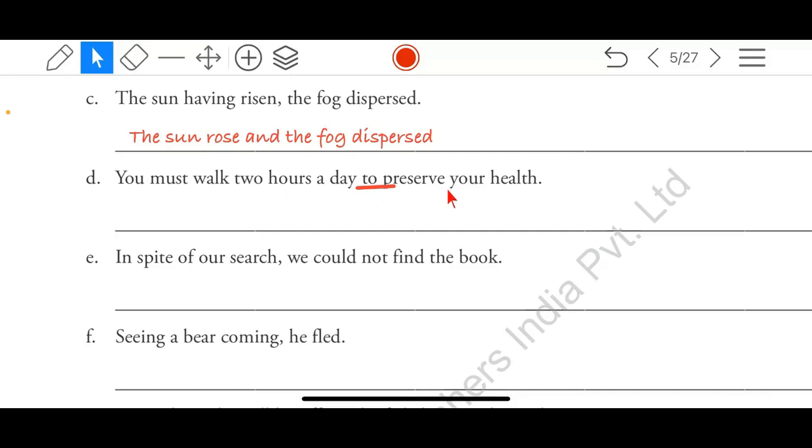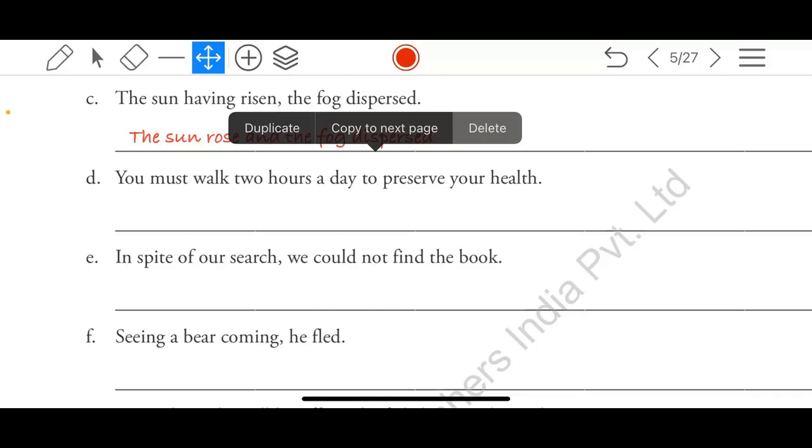But here we don't have to write ing. Think about some other conjunction from FANBOYS. Only 7 are there. Think about it fast. Quick. You must walk 2 hours a day will preserve your health. See, first of all, tell me, do you know the FANBOYS full form? The 7 conjunctions: for, and, nor, but, or, yet, so. One of these will come. For will not come. You said for, so I said no. Any other from those 7?